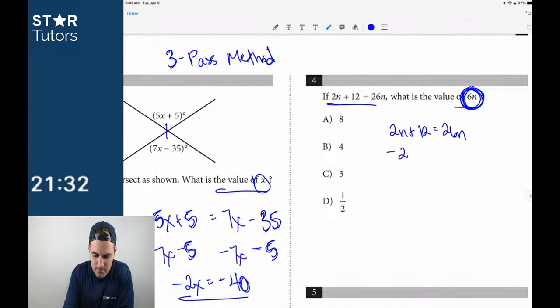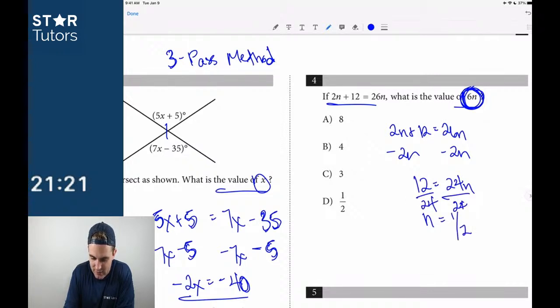Minus 2n on both sides, minus 2n. So we get 12 is equal to 24n. So n, divide by 24, be careful, n is equal to 1/2. But again, everybody wants to go with 1/2.